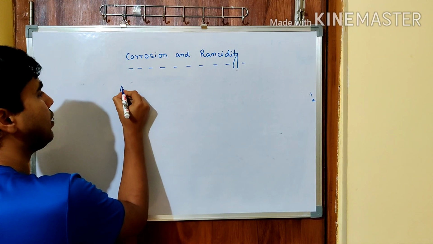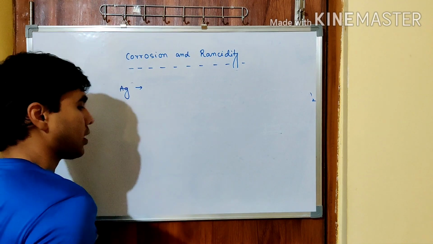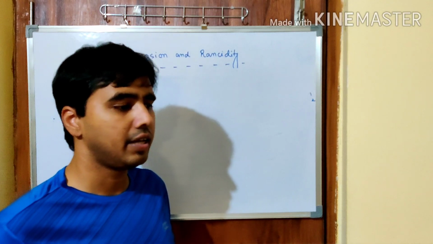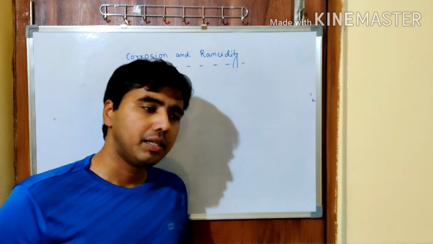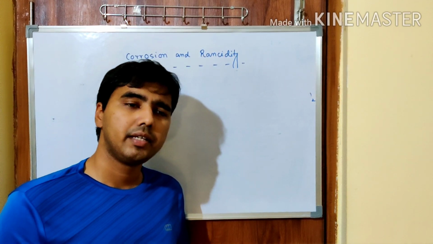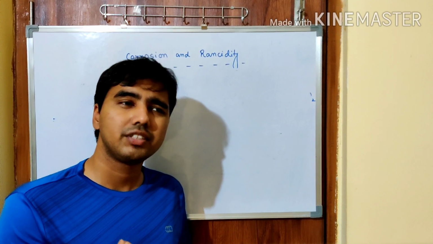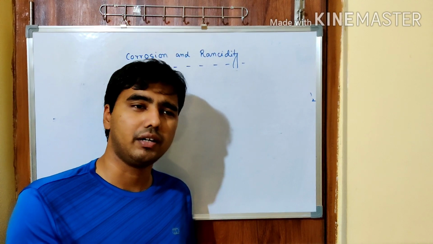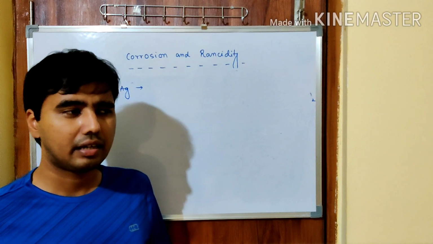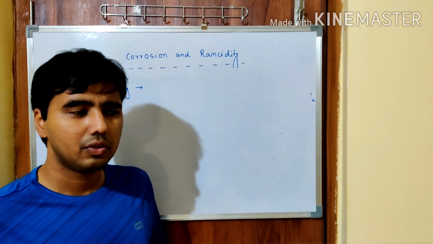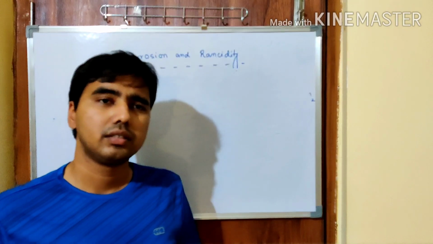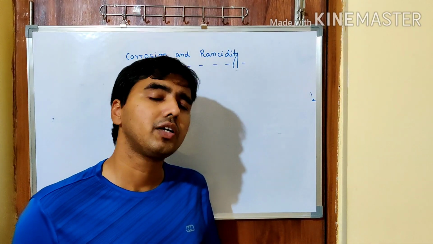Let us see the case of silver then. Whoever has purchased silver ornaments must have observed that after some period of time, the shine of the silver changes. It becomes a little bit grayish, the color tarnishes. The shiny appearance becomes not so shiny anymore. What could be the reason?